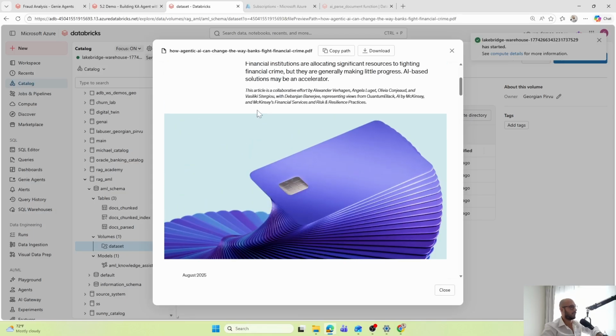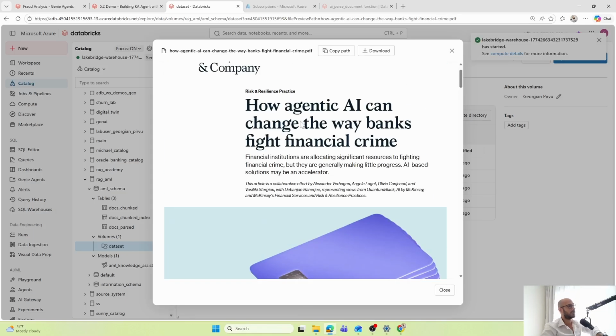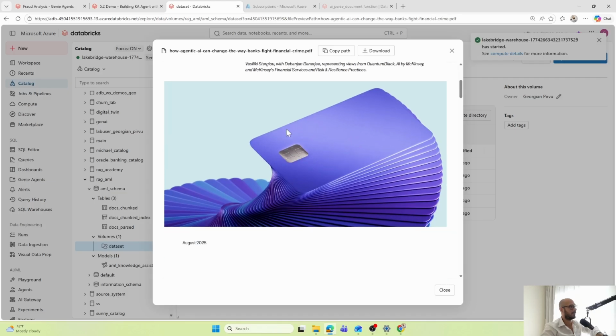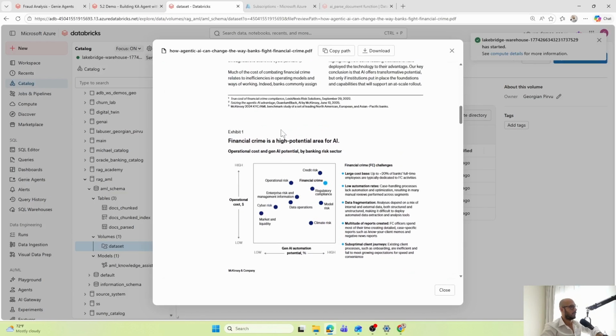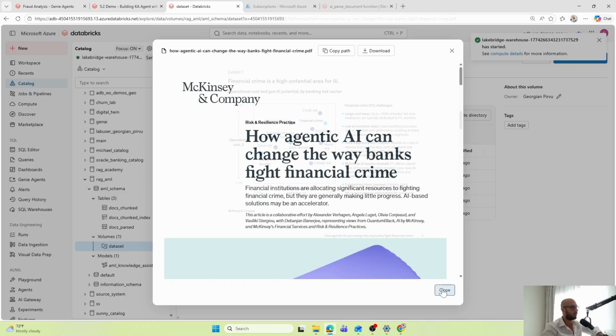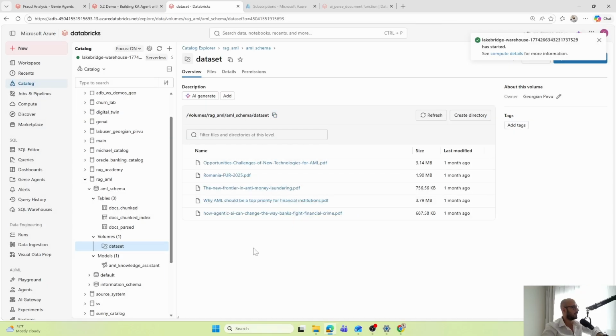And this is one of the challenges, for example. The second one is the hierarchy. So we have a title of the article, then we have a couple of subtitles, then we have some annotation, we have a graphic here, more pictures with information, and the text on the right side, which is related to that graphic. So we need to preserve somehow this kind of hierarchy. All right, so we have our unstructured data here.